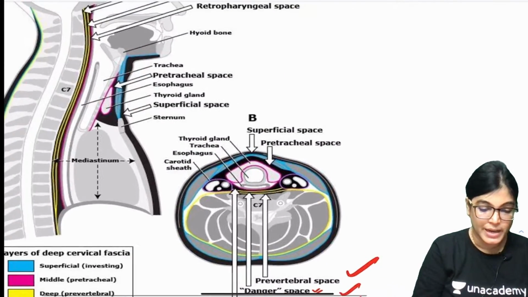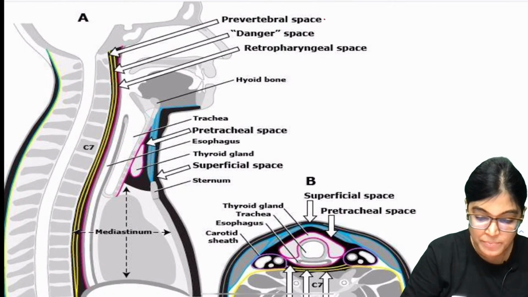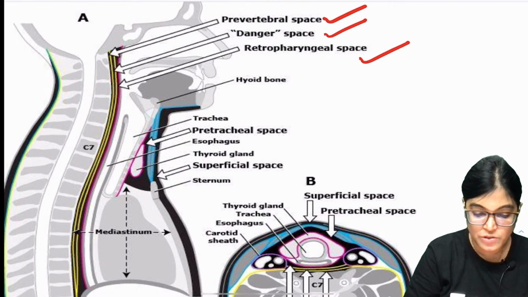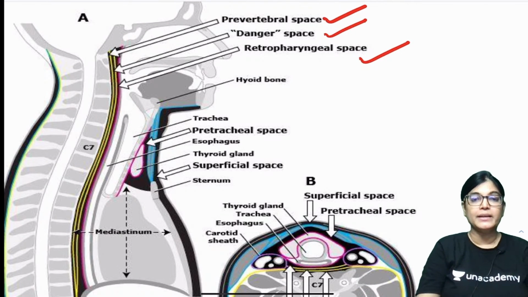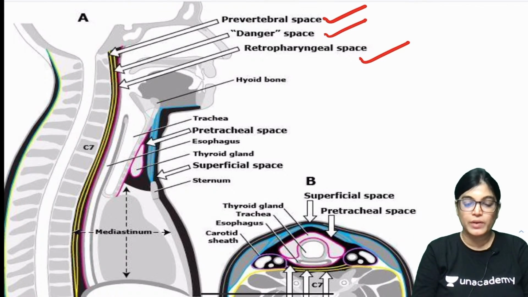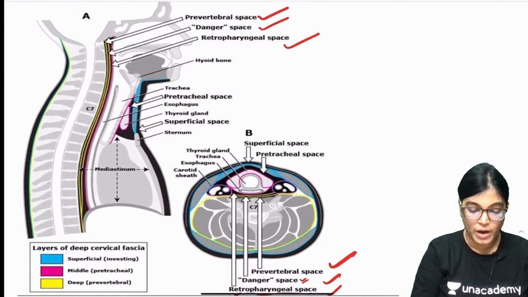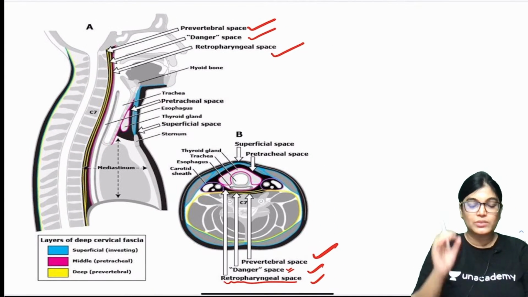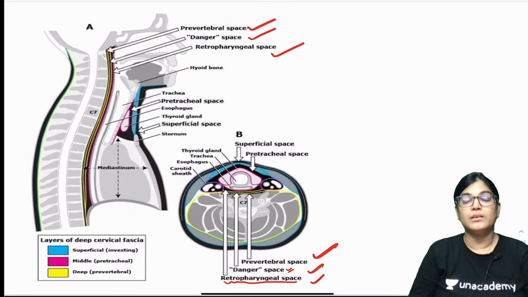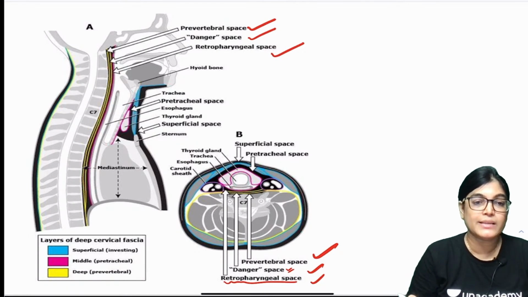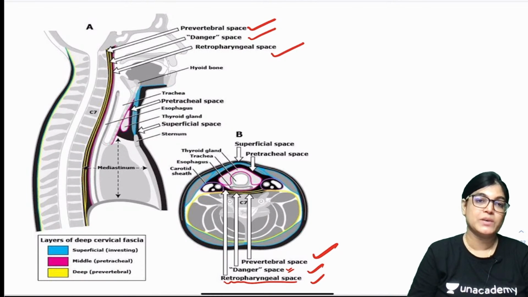Now the other diagram which I have included is the sagittal section, where you can see the prevertebral space, danger space and retropharyngeal space. Three arrows have been demarcated, so please refer to this diagram. Three colors have been used. The yellow color is for the deep prevertebral layer, the pink color is for the pretracheal or middle layer, and the blue color is for the investing layer of deep cervical fascia.